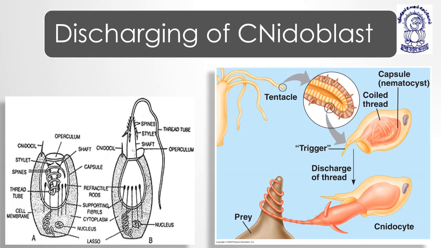I will discuss the types at the end of this lecture. This diagram is representing the discharged type, and this is undischarged.